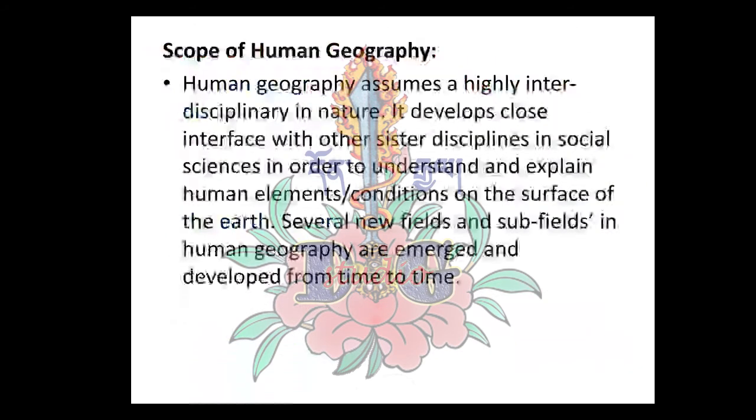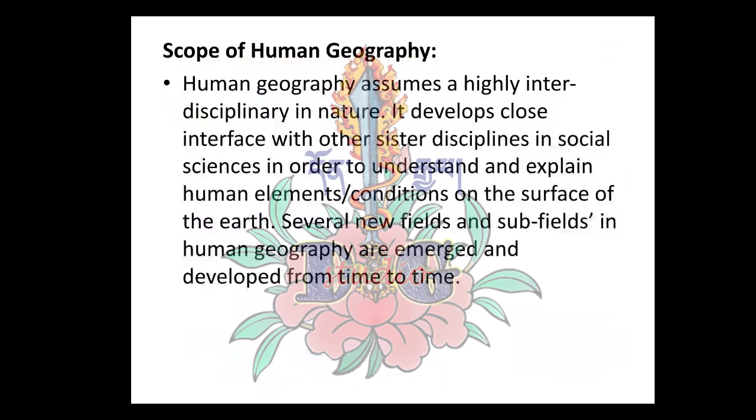Next one is the scope of human geography. Human geography is highly interdisciplinary in nature. That means the knowledge and information of human geography is related with all other social science subjects.